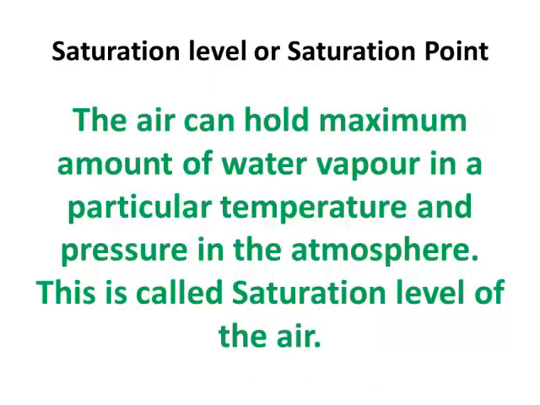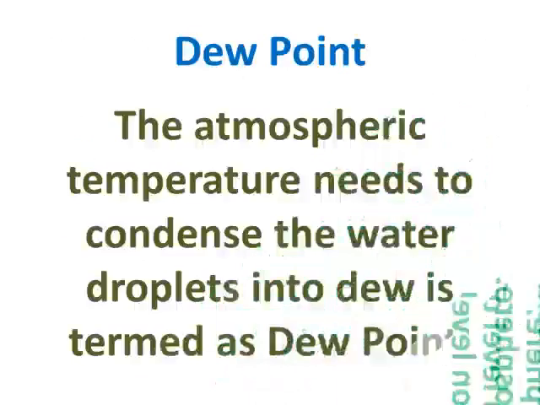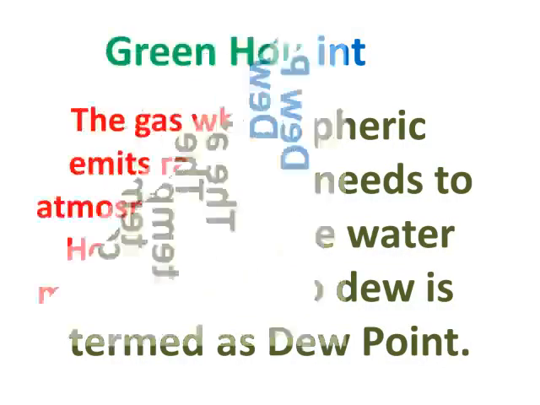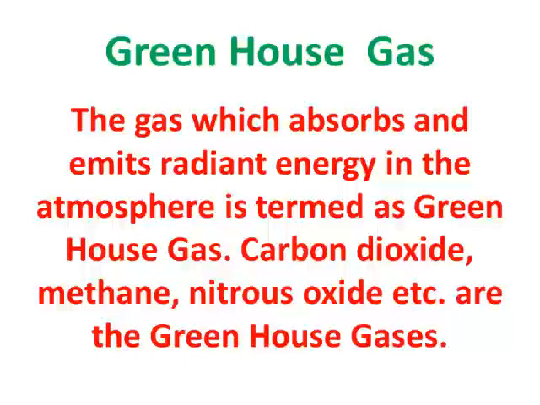Saturation level or saturation point. The air can hold maximum amount of water vapor in a particular temperature and pressure in the atmosphere. This is called saturation level of the air. Dew point. The atmospheric temperature needed to condense the water droplets into dew is termed as dew point. Greenhouse gas. The gas which absorbs and emits radiant energy in the atmosphere is termed as greenhouse gas. Carbon dioxide, methane, nitrous oxide etc.